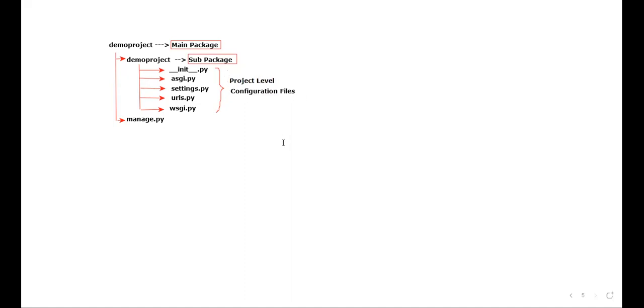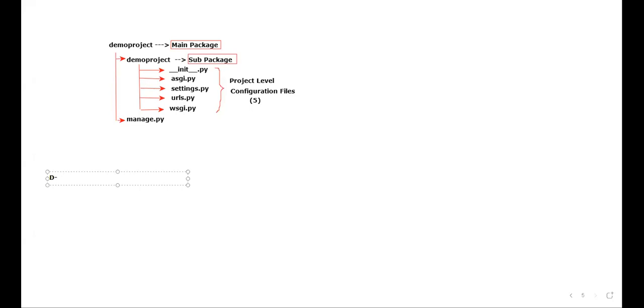Is that clear for everyone? Today, how many files are there? That also I have to remember. Today, there are 5 files. And this manage.py is also available at the project level, that is, the main package. Please take a screenshot of this. What is this diagram number? I don't remember. Guys, please tell me the diagram number.